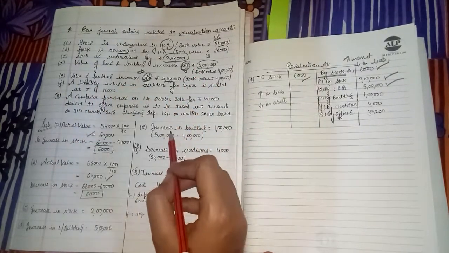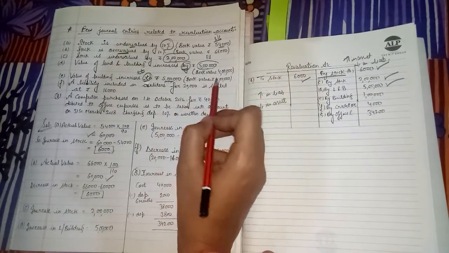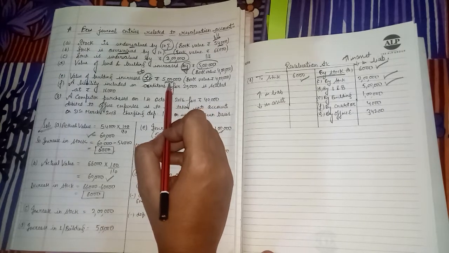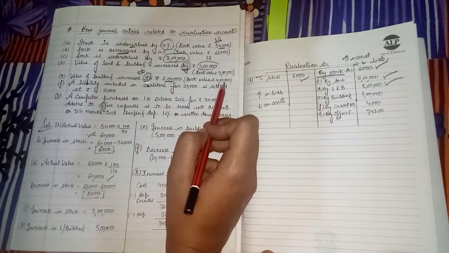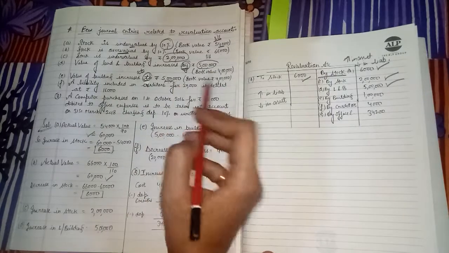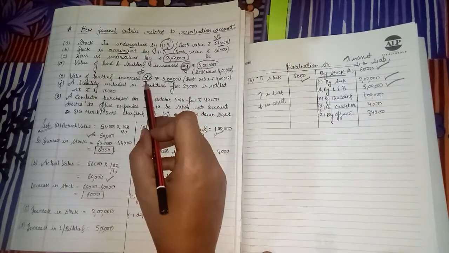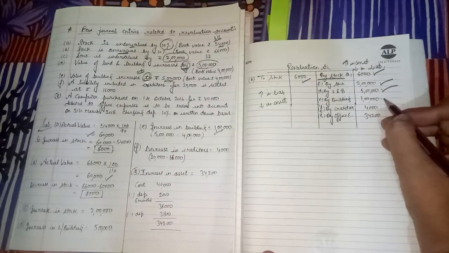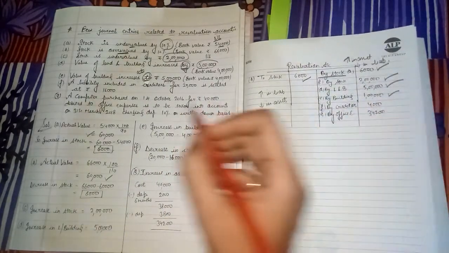And in case of "to" or "at", we take the difference of book value and current value. So in case E, increase in building is 5 lakh minus 4 lakh, that is 1 lakh. Present value of building is 5 lakh and in books it is 4 lakh, so increase in building is 1 lakh. We have to take the difference in case of "at" or "to". Clear? Increase in building 1 lakh, credit side.